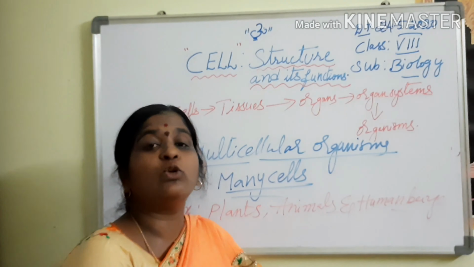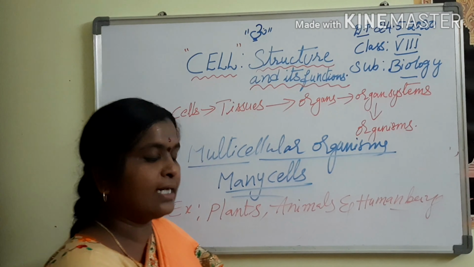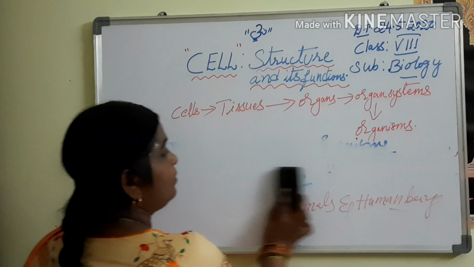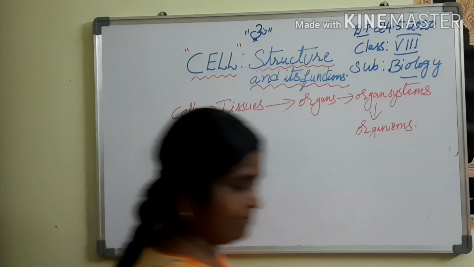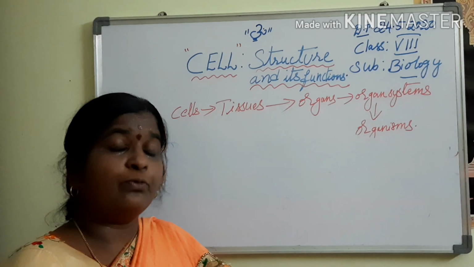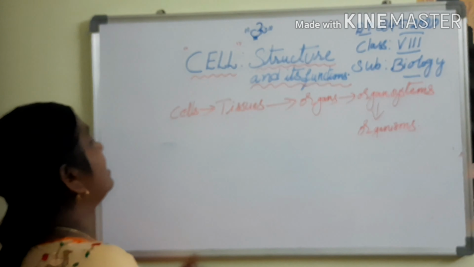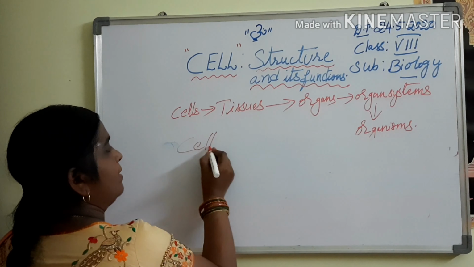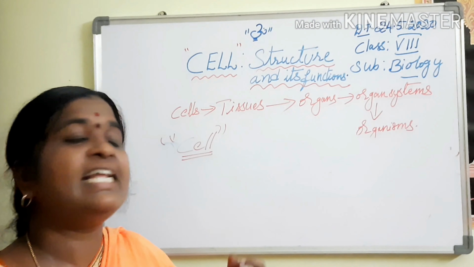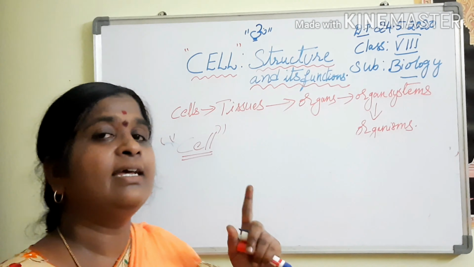Now we have learned about the two types of organisms, unicellular organisms and multicellular organisms. Understood? Now let us know about the cell. This is the main topic which we are going to learn. Already we have discussed that the cell is the fundamental unit of life.